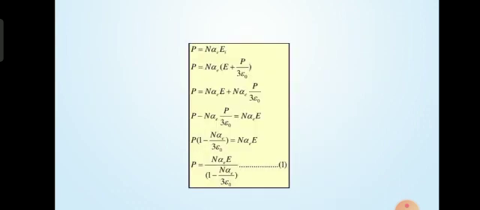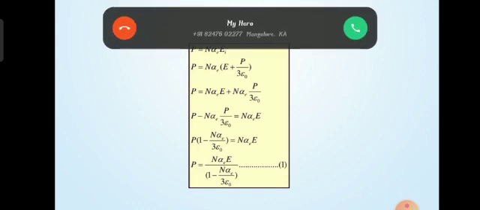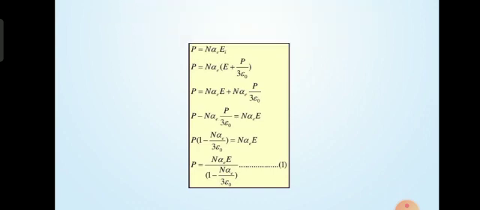Now, by substituting the Ei value in the equation, P = N alpha (E + P/(3 epsilon naught)). From that, we can get P minus N alpha P/(3 epsilon naught) equals N alpha E. Now, by solving, we can get the P value: P = N alpha E/(1 minus N alpha/(3 epsilon naught)).